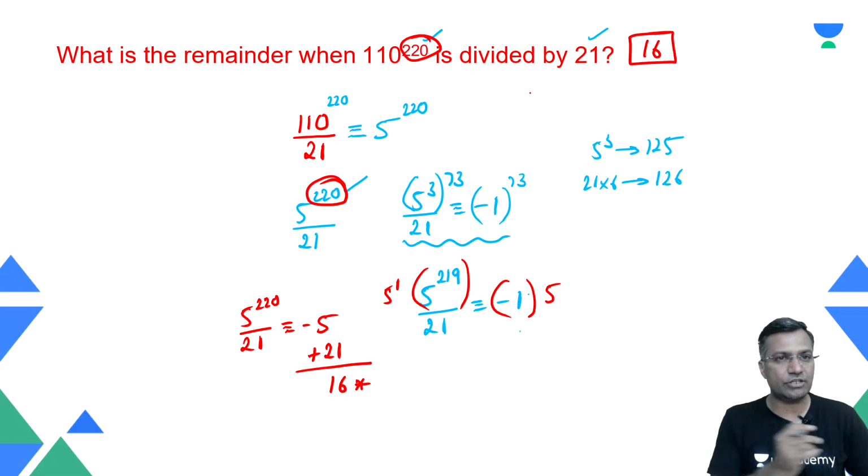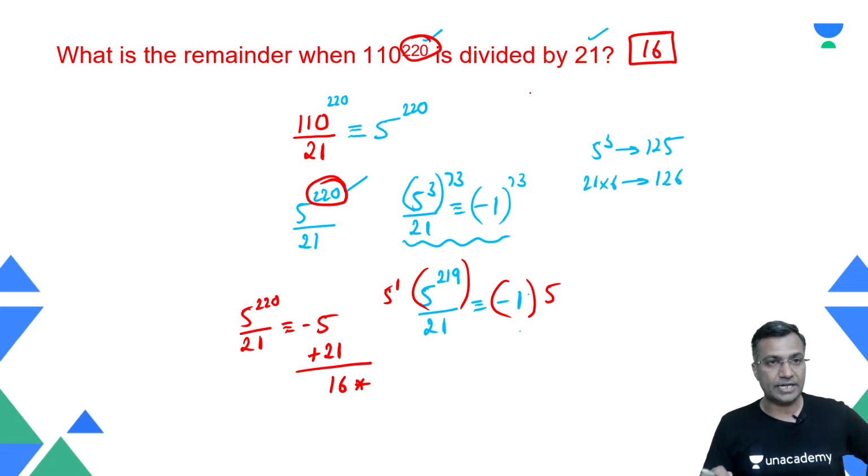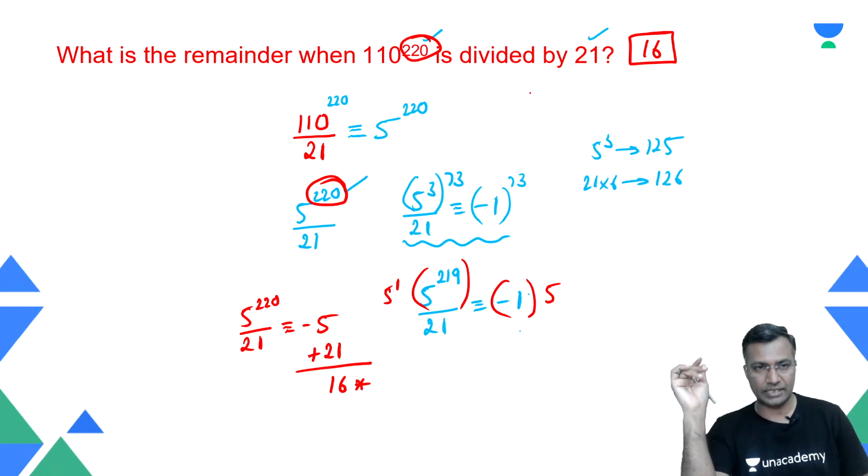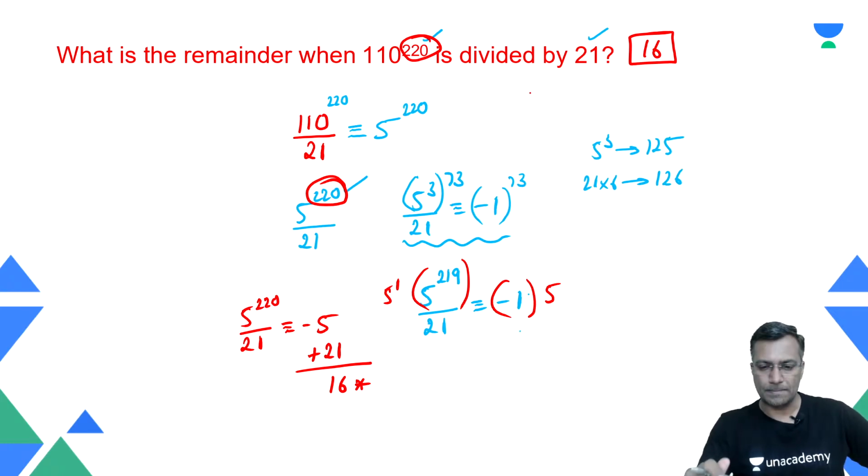I'm hoping that I'm making some sense. Everybody getting this? You're getting what I'm trying to say? Yes. Very simple questions. Only one concept I'm telling, preferred remainder. Getting this?